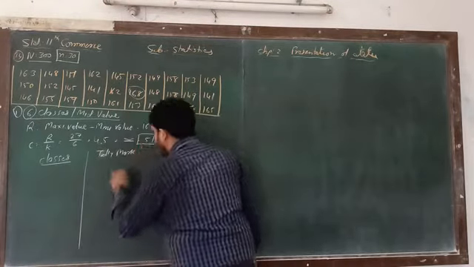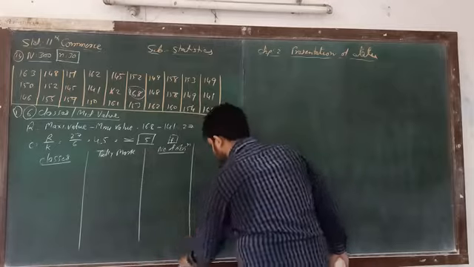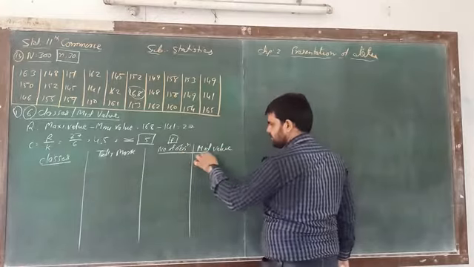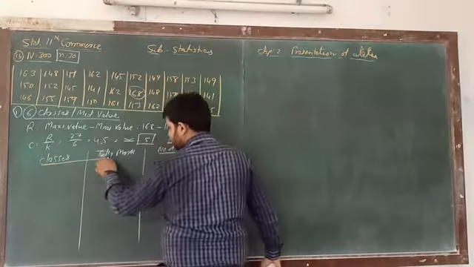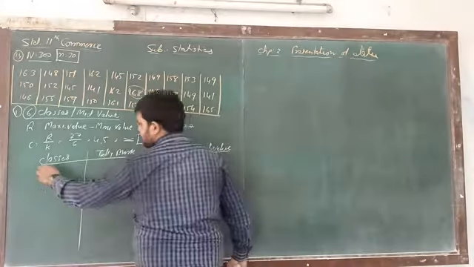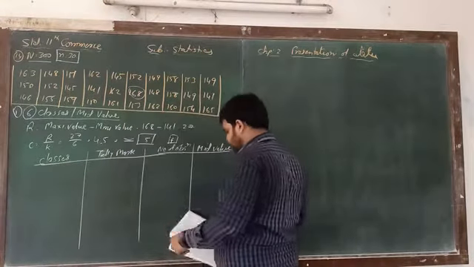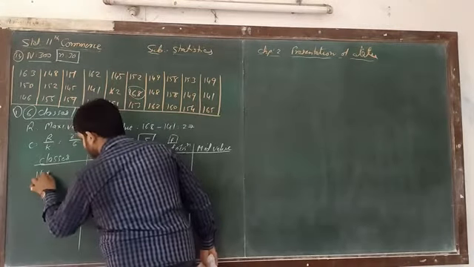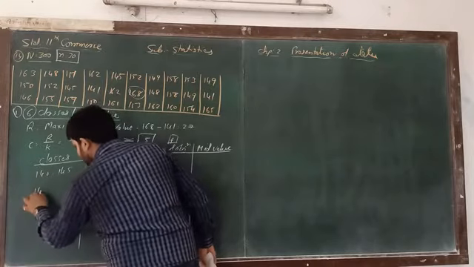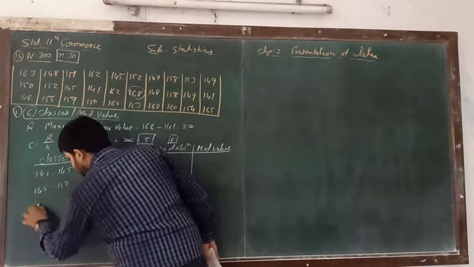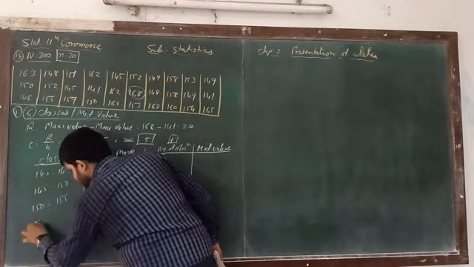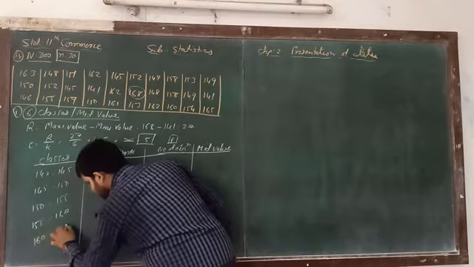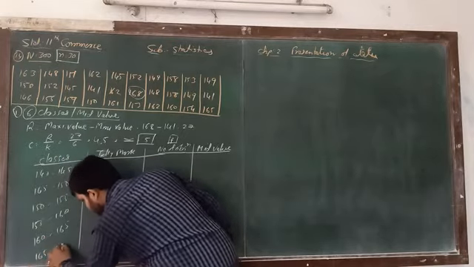So here classes, tally marks, and also we have to find the mid value. We take classes from 140 to 145, 145 to 150, 150 to 155, 155 to 160, 160 to 165, and 165 to 170.